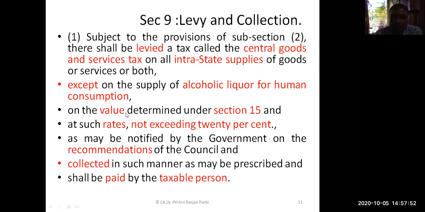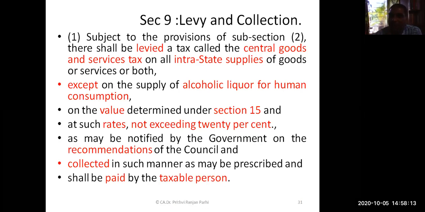But it also excludes one item here. Subsection 1 excludes alcoholic liquor for human consumption. That is excluded, so the charging section doesn't apply to it. Consequently, as of now, GST is not levied on alcoholic liquor for human consumption.